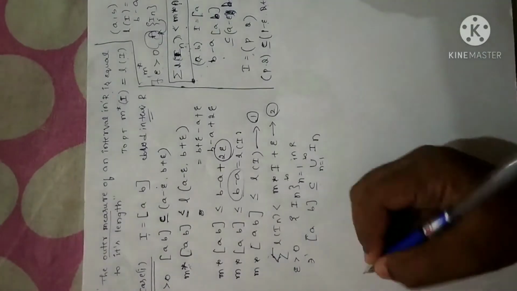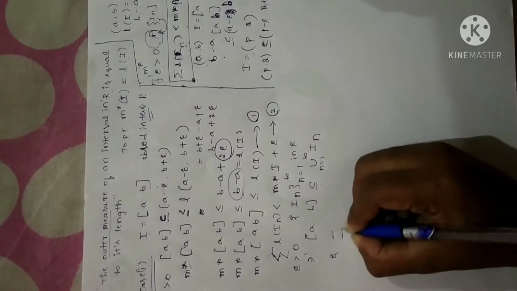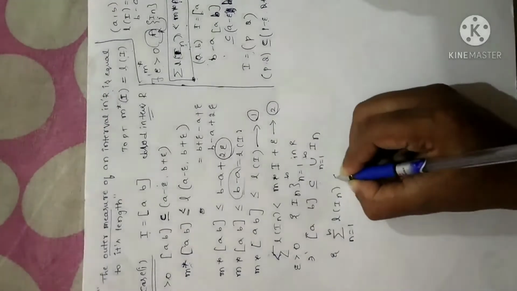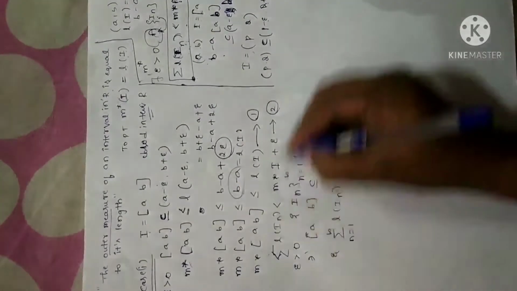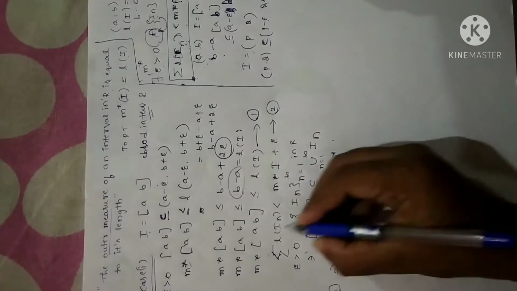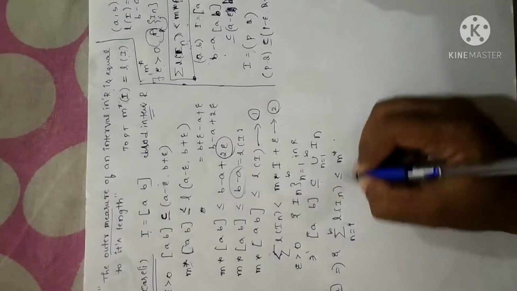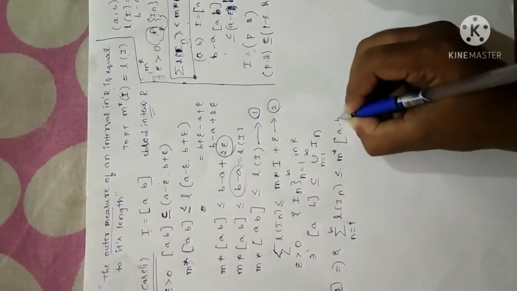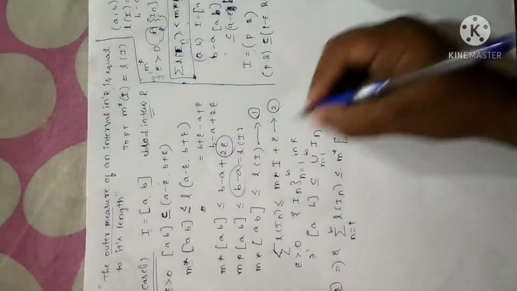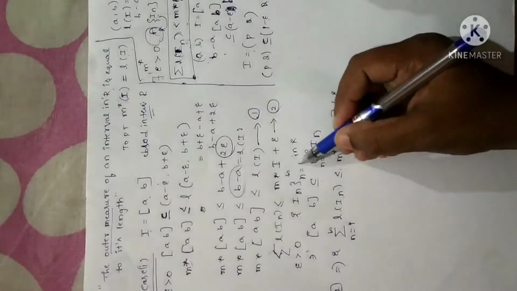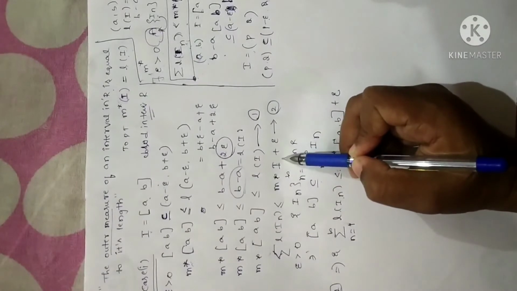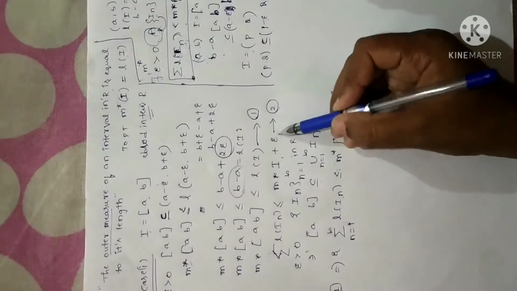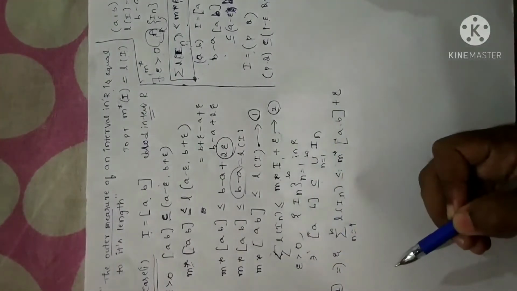Am I clear now? Also, as per the property, I can write the summation n equals 1 to infinity of the length of In is less than or equal to, with reference to equation 2, the measure of I, which is none other than the interval AB I have chosen here, plus epsilon. I'm repeating these two steps once again. This is from the translation invariant property. Epsilon is arbitrary and a positive quantity, so I have written epsilon greater than 0.